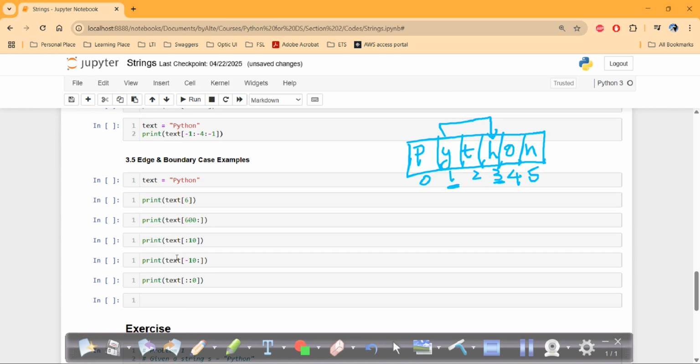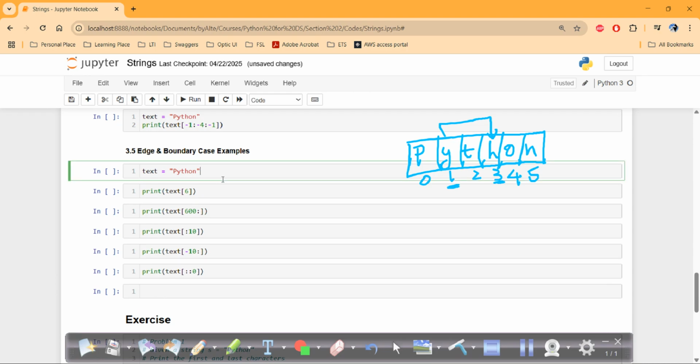Just to avoid confusion, especially for the beginners. These are some boundary cases. If text is equal to Python, we know there are only 5 indexes available. Here you can see on the right hand side, there are only 5 available.